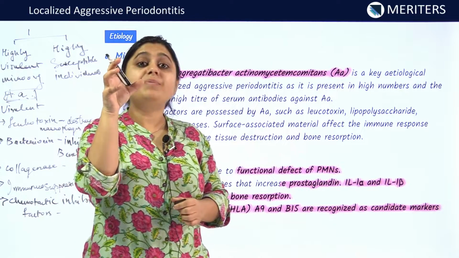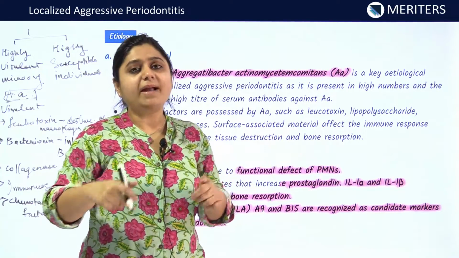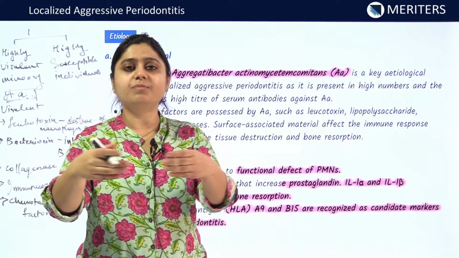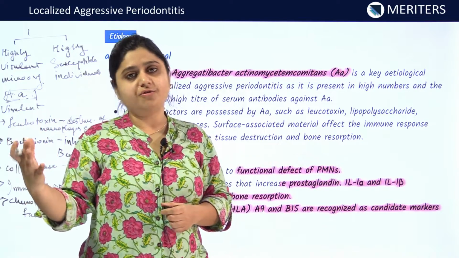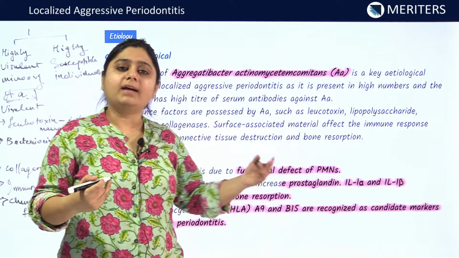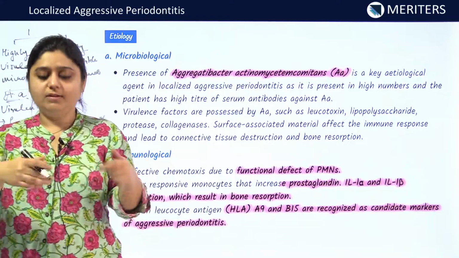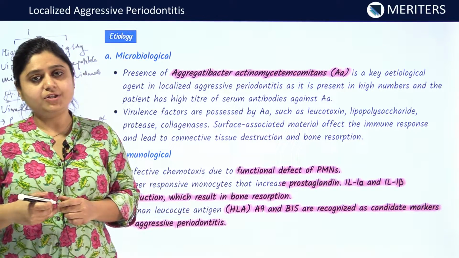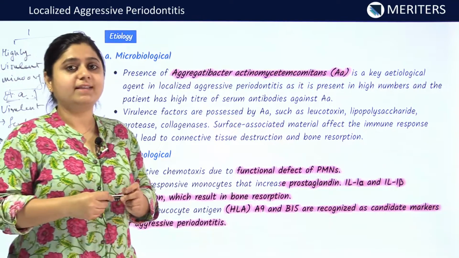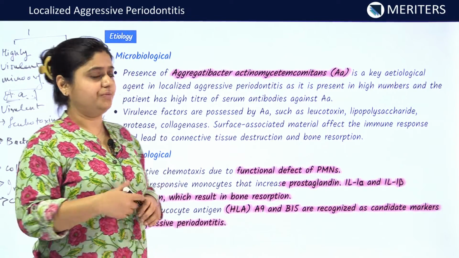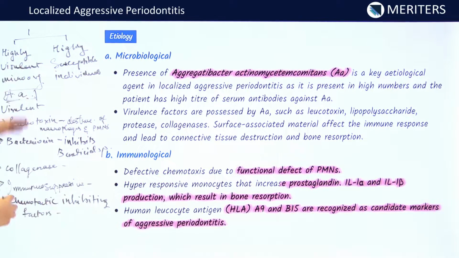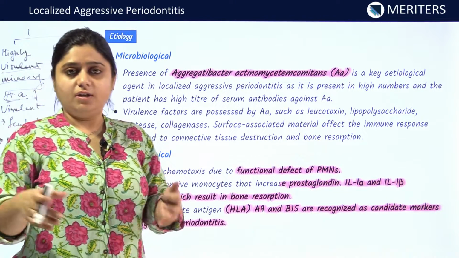The neutrophils are the primary line of defense which come at the site of inflammation and are responsible for the degradation and destruction of the bacteria. But if these neutrophils are not coming to the site of inflammation, then the bacteria are not destroyed and thus they colonize and increase the destruction. Thus, these are the virulent factors in AA which are responsible for the localized destruction of the tissues in the susceptible host.